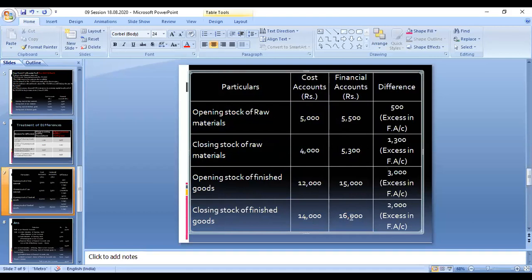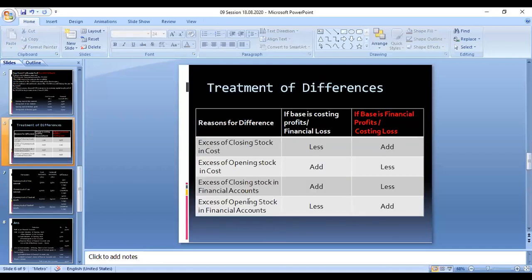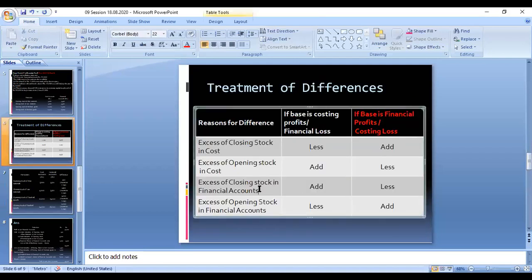So here 16,000 is financial account. So 2,000. So now we can understand that all this amount is excess in the financial account only. So what we have to do? Now we can go with this one. Excess in financial account: if it is opening stock, that should be added. If it is closing stock, it should be less.